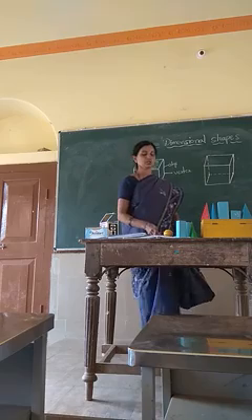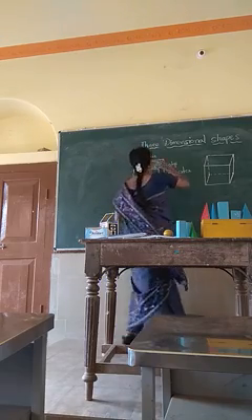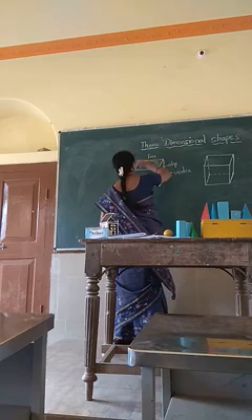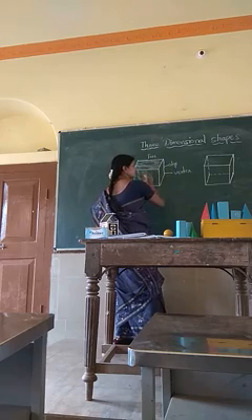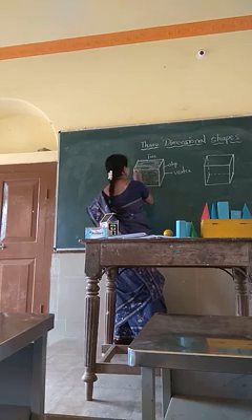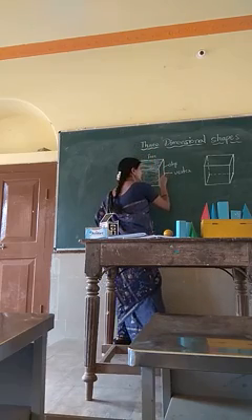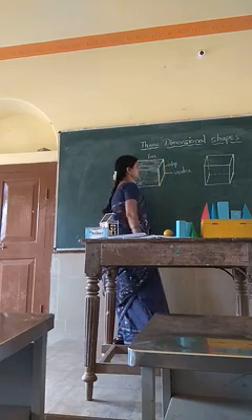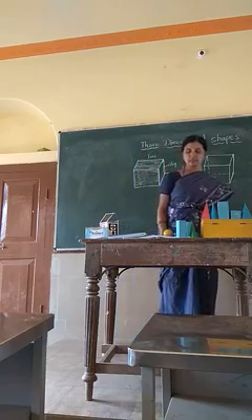So these are the solid figures. They have 3 dimensions. The interior is known as the face of the figure. And these are edges. These are vertices. Got it, children? I hope it is clear for you.